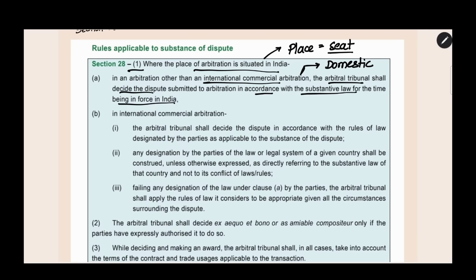In this section, what they are saying is that this is a domestic arbitration, that is, other than international commercial arbitration, and both of the parties are Indian parties, and the seat is also in India. So this should be decided according to Indian law.